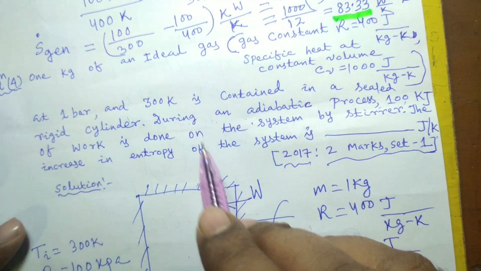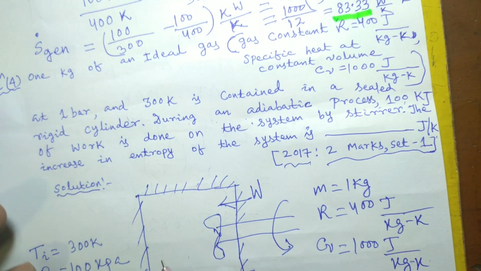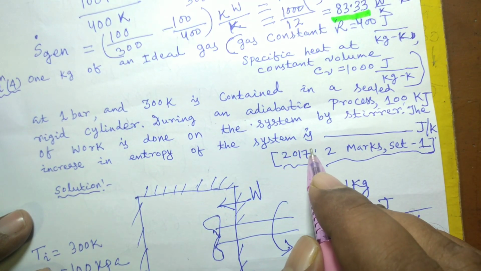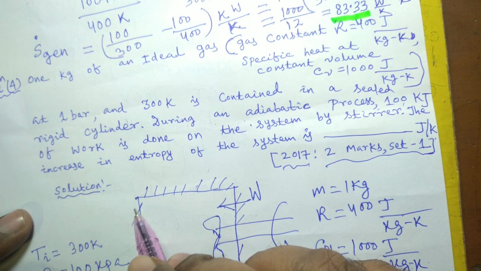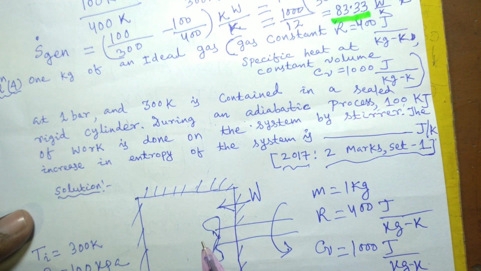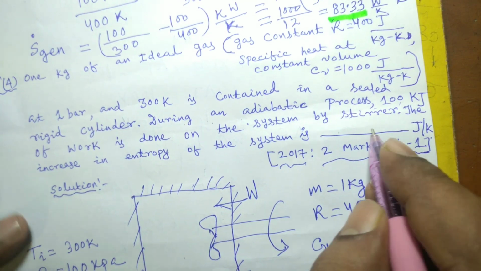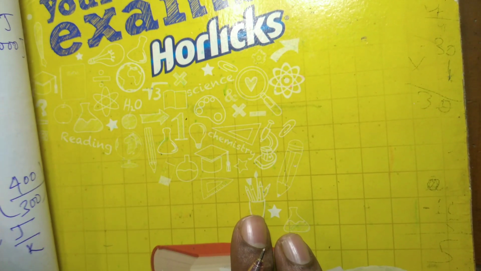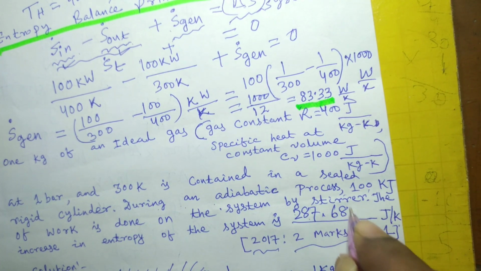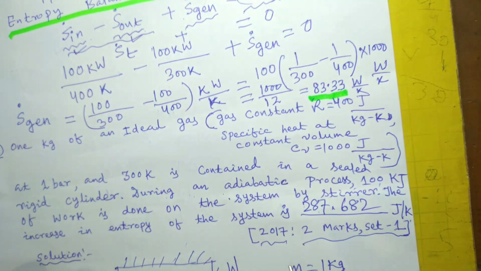But since paddle wheel work, stirring work, is being supplied to the system, entropy also increases, and even though this is an adiabatic process, the temperature would also rise. The change in entropy of the ideal gas would be 287.682 joule per Kelvin.